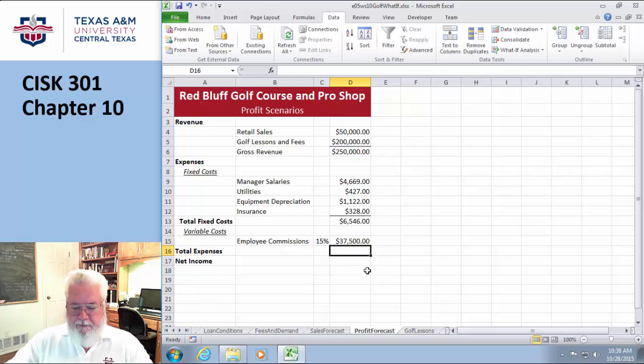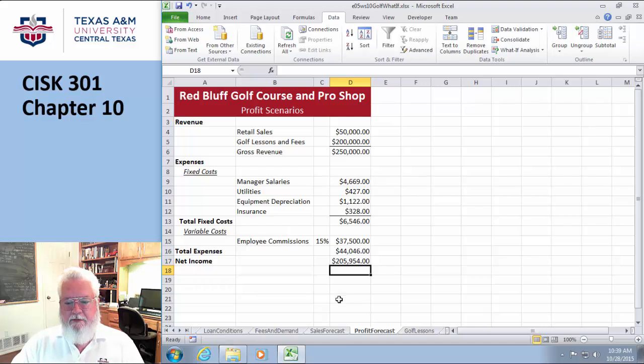And then my total expenses would be the sum of D13 plus D15. That's my total expenses. And so therefore my net income would be how much money I made minus how much money it took me to make that. So in this particular case, I'm going to make $200,000.